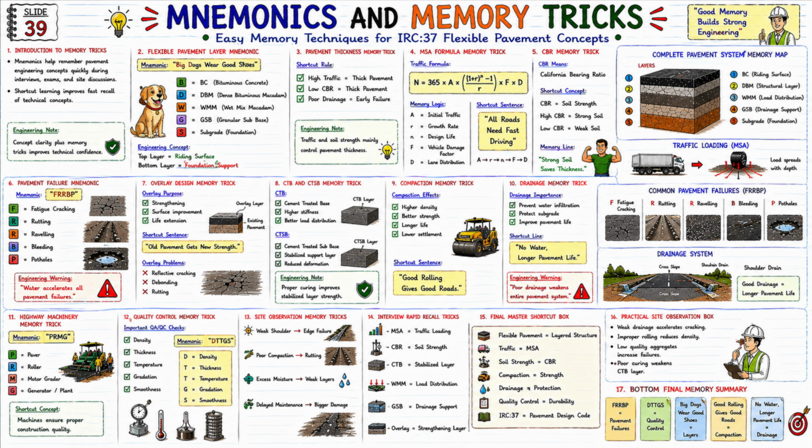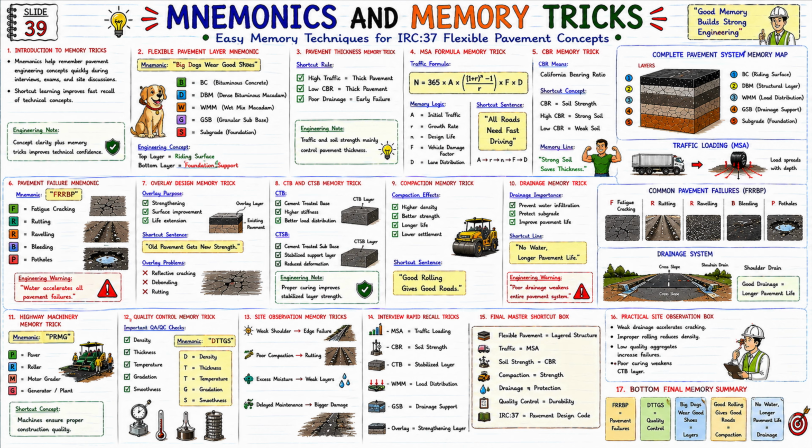Now let us look at the 8th section. CTB and CTSB memory trick. CTB means cement treated base. Functions: higher stiffness, better load distribution. Now look at CTSB. CTSB means cement treated sub-base. Functions: stabilized support layer, reduced deformation. See the engineering note below. Proper curing improves stabilized layer strength. And curing is very important in stabilized pavement.